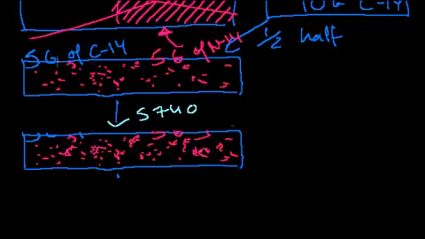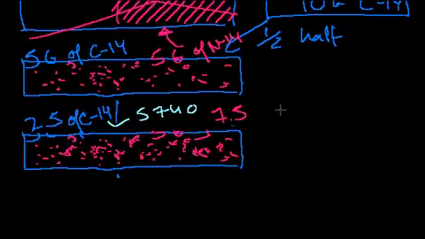So now half of that, 5 grams, so now we're only left with 2.5 grams of C14. And how much nitrogen-14? Well, we have another 2.5 went to nitrogen, so now we have 7.5 grams of nitrogen-14. And we could keep going further and further into the future, and we'll always be, after every half-life, 5,740 years, we will have half of the carbon that we started with.